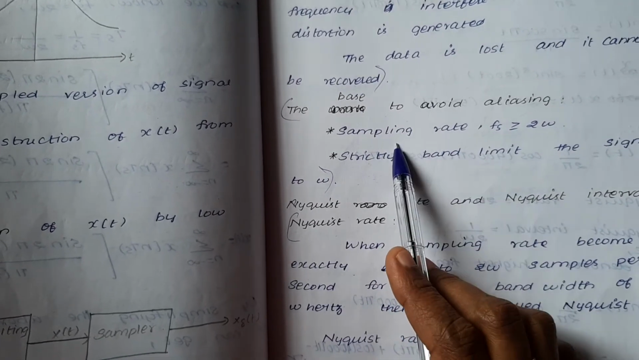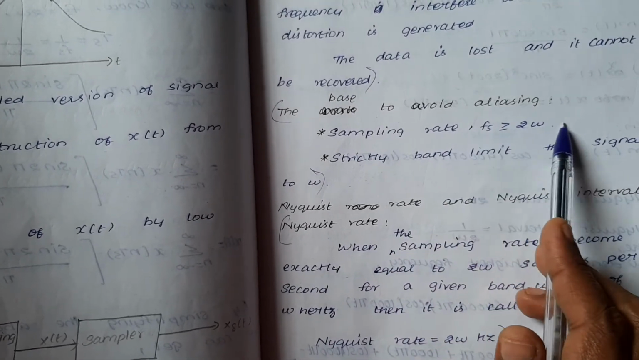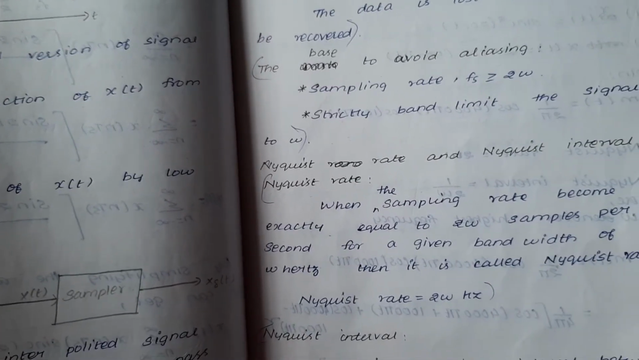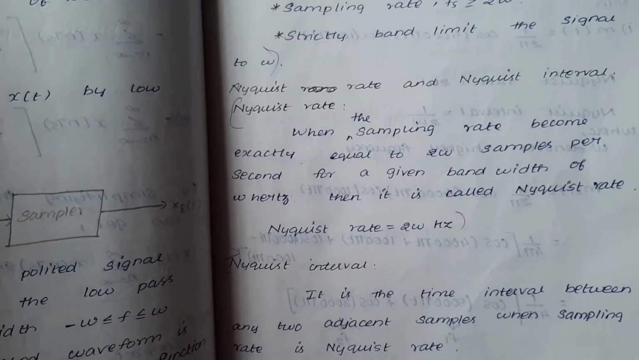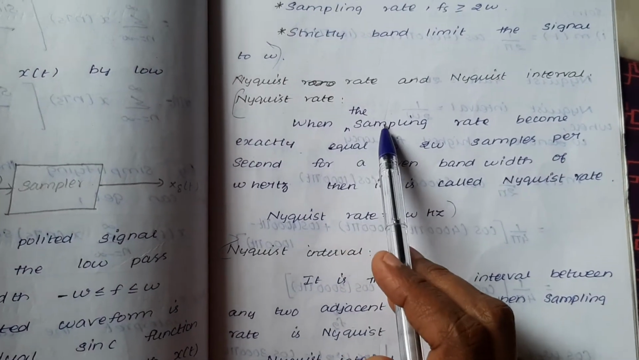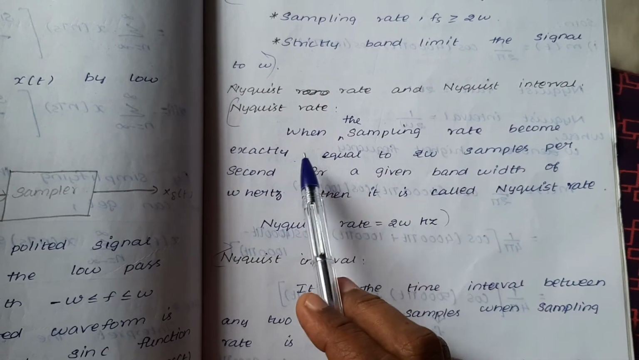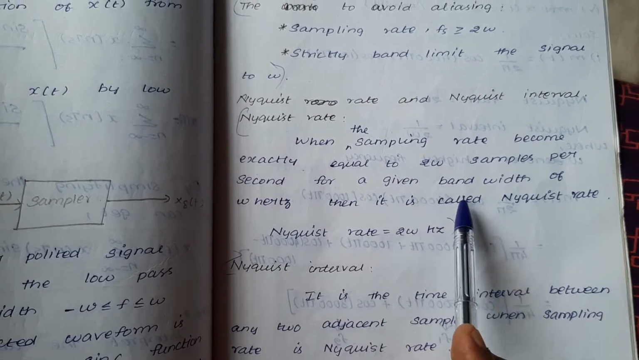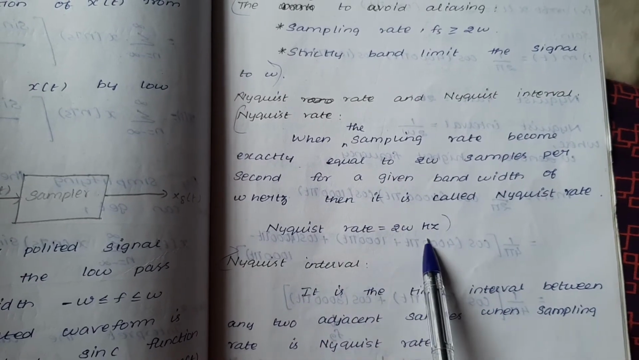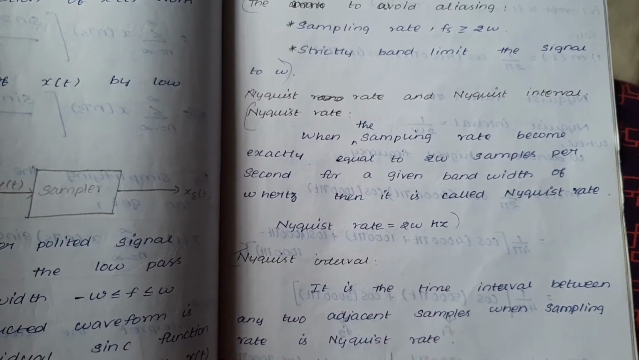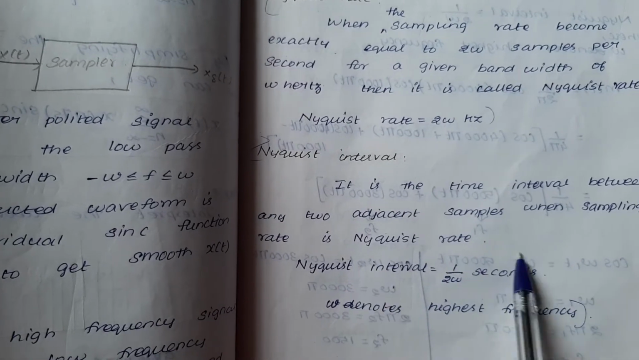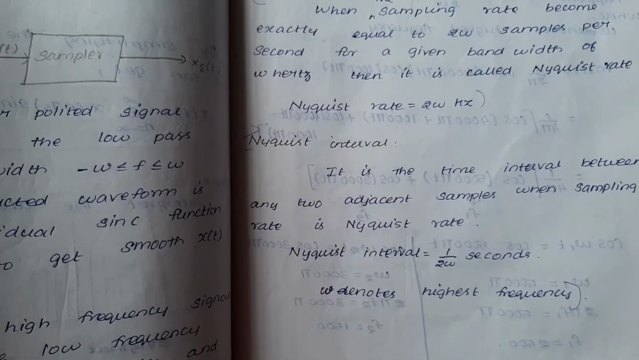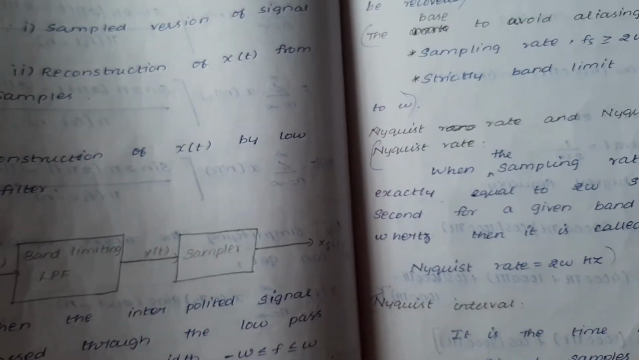In order to avoid aliasing, we make the sampling rate fs greater than or equal to 2 omega. What do you mean by Nyquist rate? When the sampling rate becomes exactly equal to 2 omega, that is known as the Nyquist rate, the value 2 omega. The Nyquist interval is the time interval between adjacent samples, that is 1 by 2 omega. So this is about the sampling theorem.